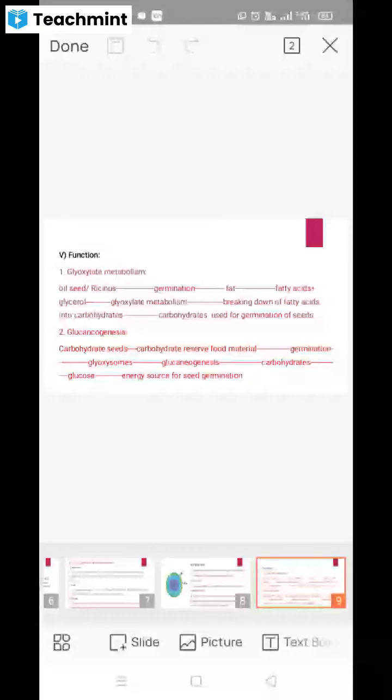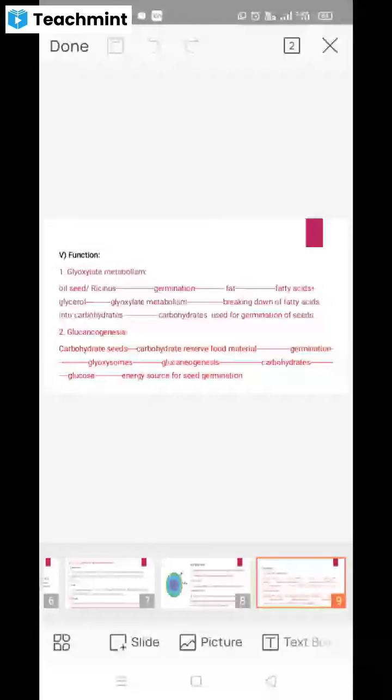Then the structure of the glyoxysomes. Here there are three main parts. The body is covered with a single membrane. Then this membrane encloses the amorphous semi-solid fluid, that means what is known as the cytosol, and at the center there is a solid mass which is known as the central core.